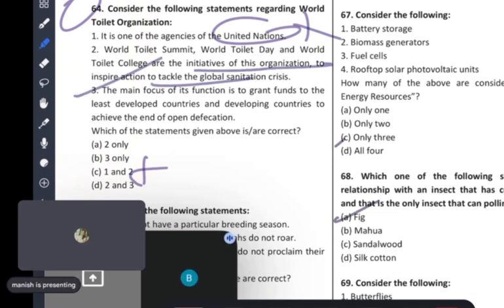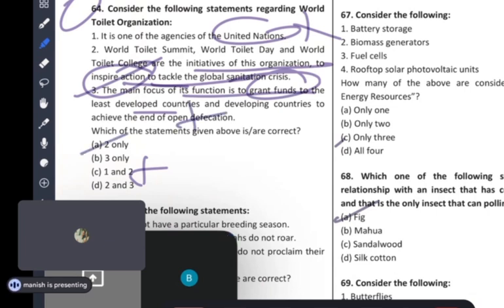Now this simple statement. The third one, grant. The question is saying the organization is to inspire actions. It is just to create awareness. Fund, everybody has to create their own, yaar. Why will they give funds? So third is wrong, so two is right. Only common sense, guys.